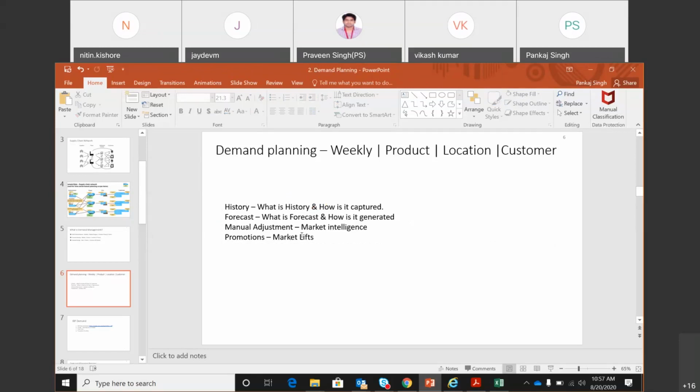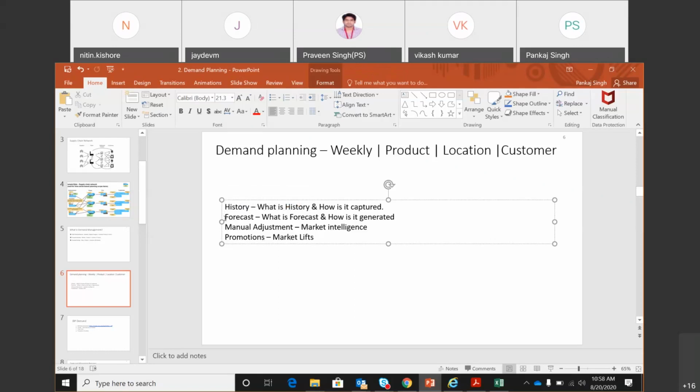Promotions is also an adjustment. When we do so, this is the forecast which is being generated by the system. Manual adjustment, promotion, etc. we do manually, or we have other systems to give us a number, and all of them together give you the final forecast number or final demand quantity which we use for our supply planning, and hence all of them together is called demand planning.